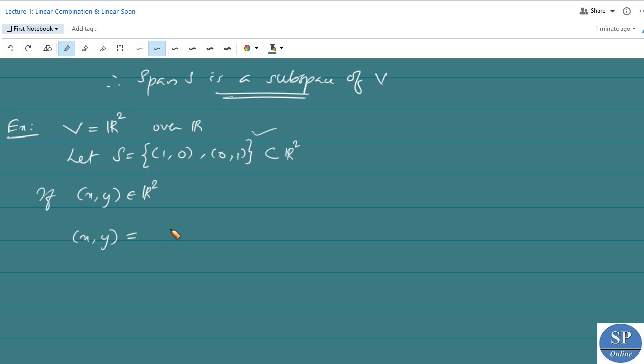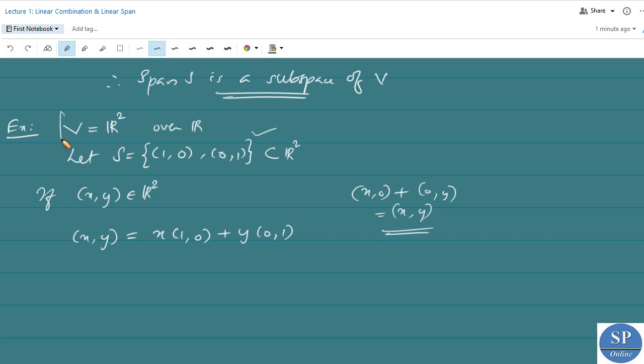That is, (x, y) is equal to x into (1, 0) plus y into (0, 1), because x into (1, 0) is (x, 0) and y into (0, 1) is (0, y). This is by scalar multiplication, and now by vector addition we get (x + 0, 0 + y), which is equal to (x, y). This is true for any element (x, y) belonging to R2.